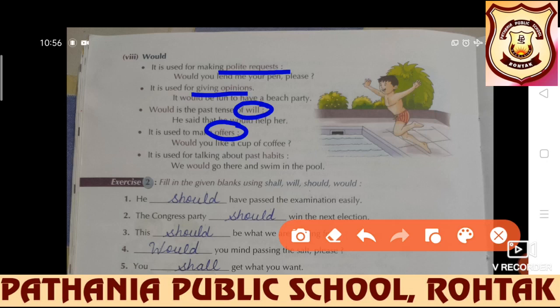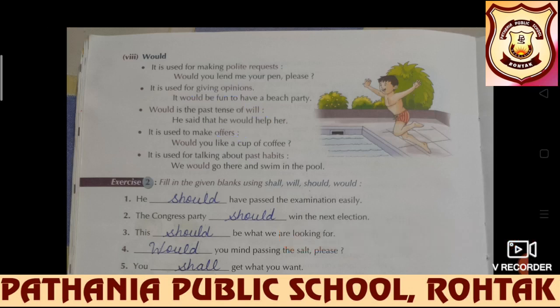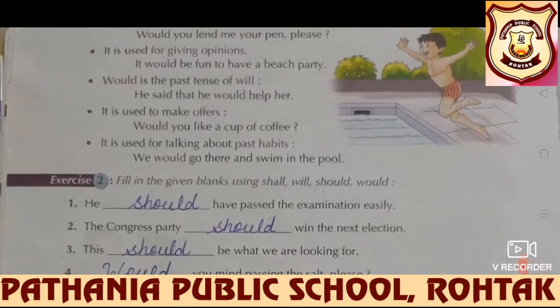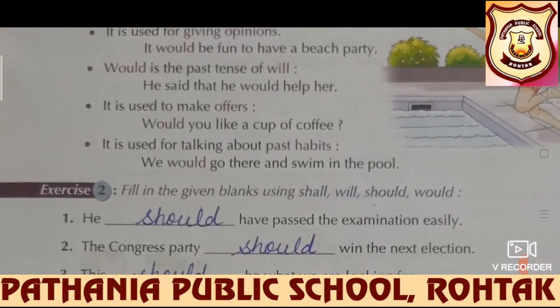Or any example. So to make offer, would is used. Next we have, it is used for talking about past habits. We would go there and swim in pool. It was a past habit which has been described by using would modal.